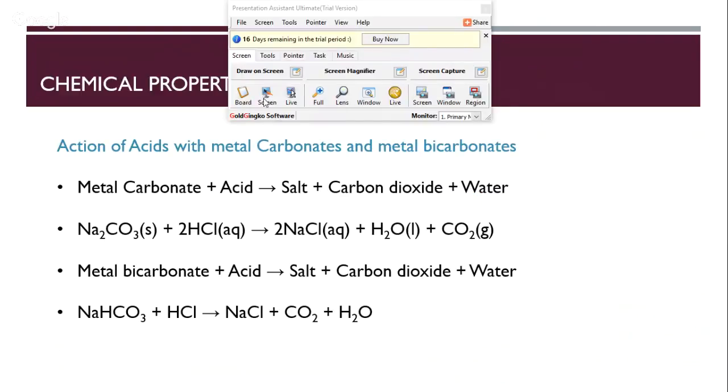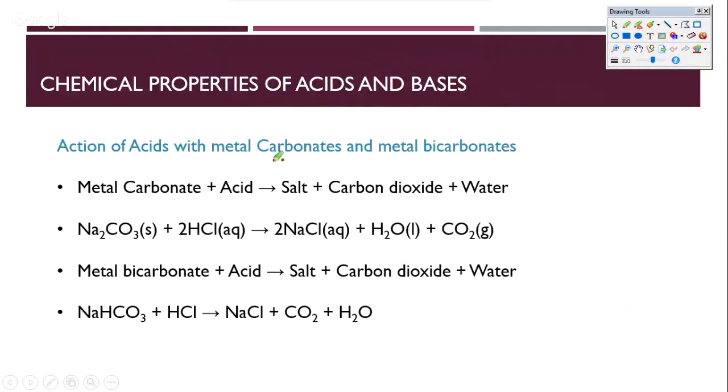The next reaction is acids and bases with carbonates and bicarbonates. So what are carbonates? Carbonates are something that has a CO3 2 minus ion present in it, and bicarbonate is something that has an HCO3 minus ion present in it. So both of these actually end up giving you CO2 at the end of the reaction. Now, a typical reaction is mentioned below.